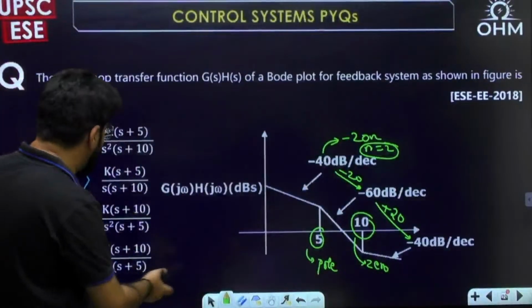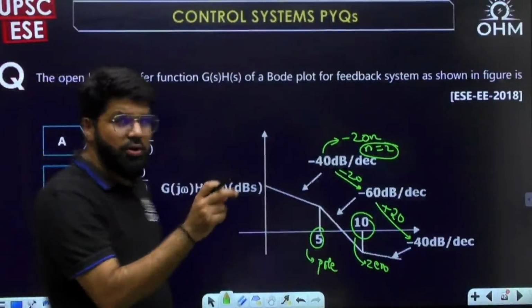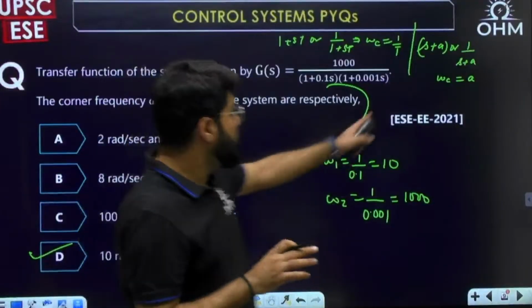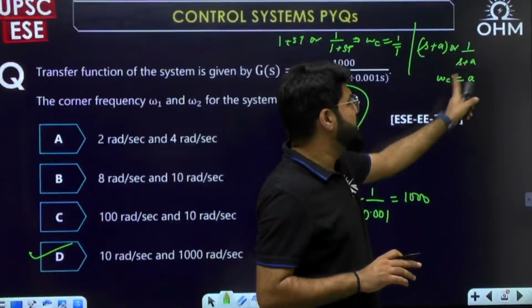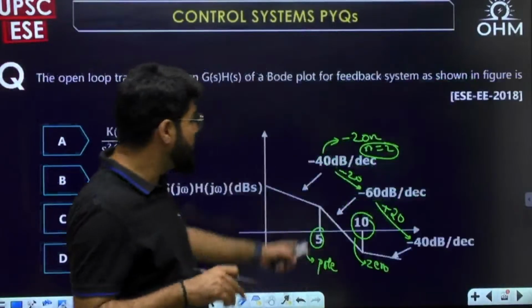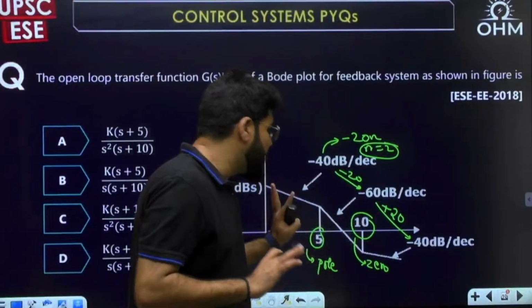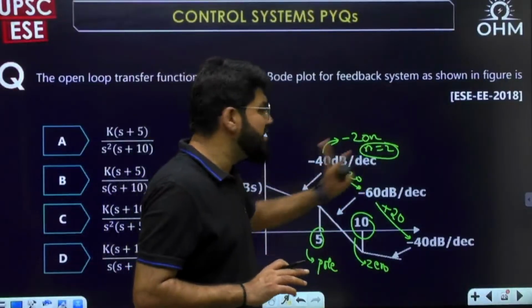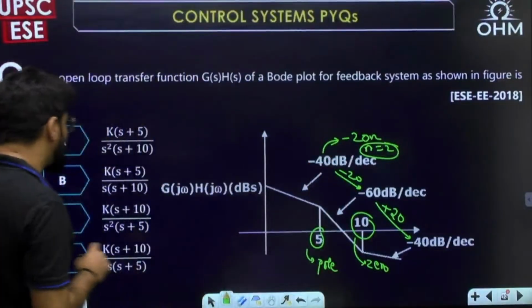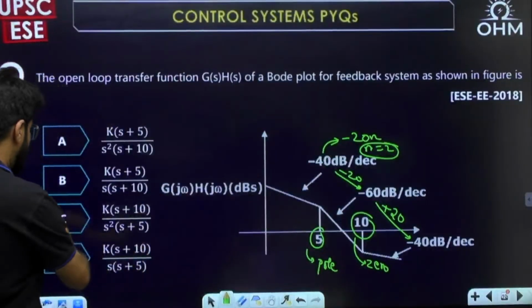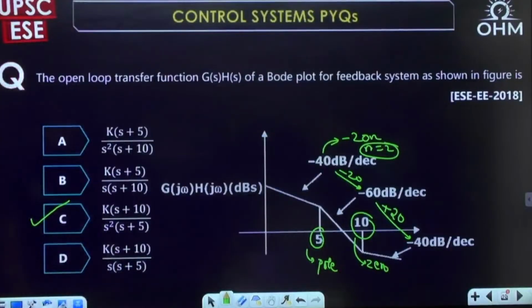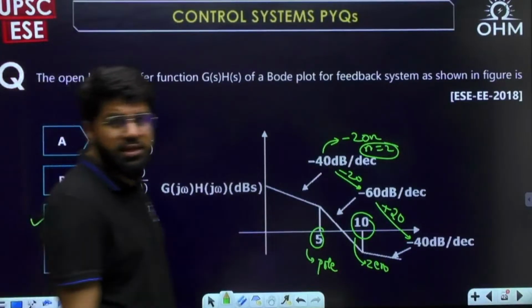All are in non-time constant form. But if it is non-time constant form, I told you, s plus a or 1 upon s plus a, then the corner frequency is a. Here the corner frequencies are visible to me, 5 and 10. The numerator should be s plus 10 upon s plus 5, and the denominator should have s square. So s plus 10 in the numerator, divided by s plus 5 and s square in the denominator. Correct. Option number C. Yes, Sai Vikas and Charan Raj.